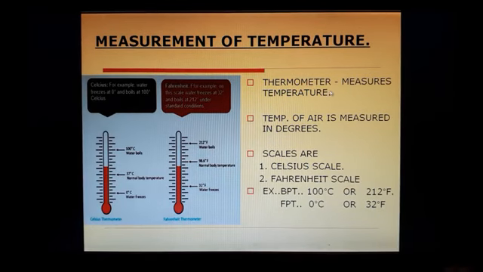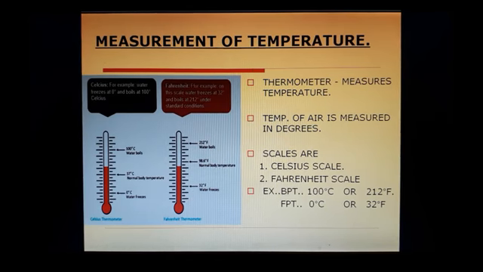Temperature can be measured with the help of degrees Celsius and degrees Fahrenheit. For example, water freezes at 0 degrees Celsius.